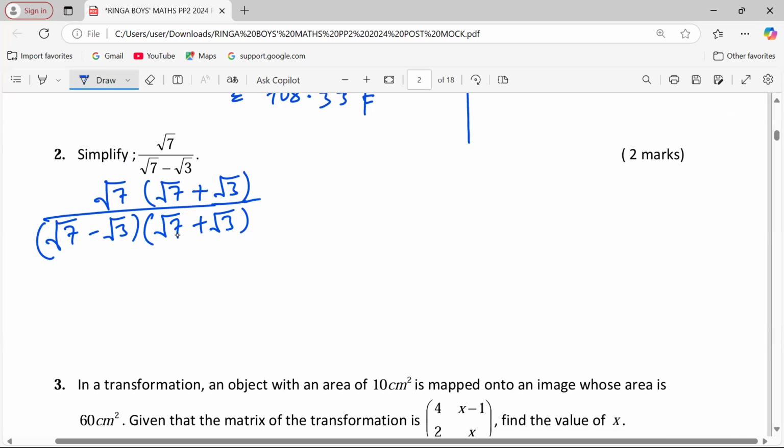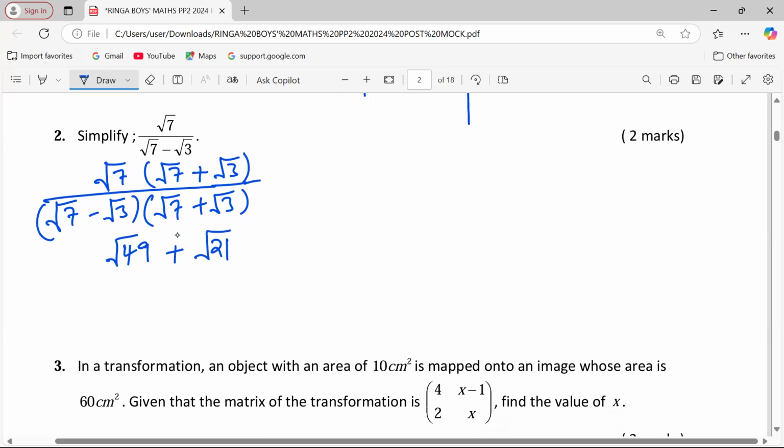To simplify the numerator and the denominator now becomes very easy, because on the numerator we just open brackets. The root of 7 times the root of 7 becomes the root of 49 plus the root of 7 times the root of 3, which is root 21. This one will be divided by, now look at how a conjugate is opened.